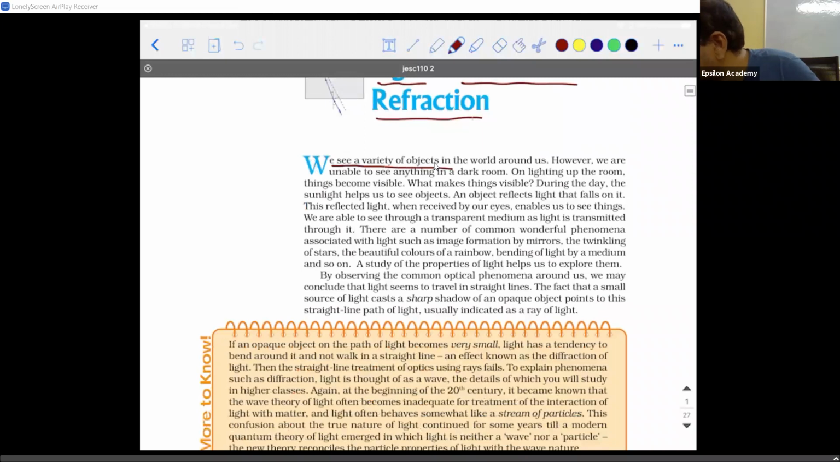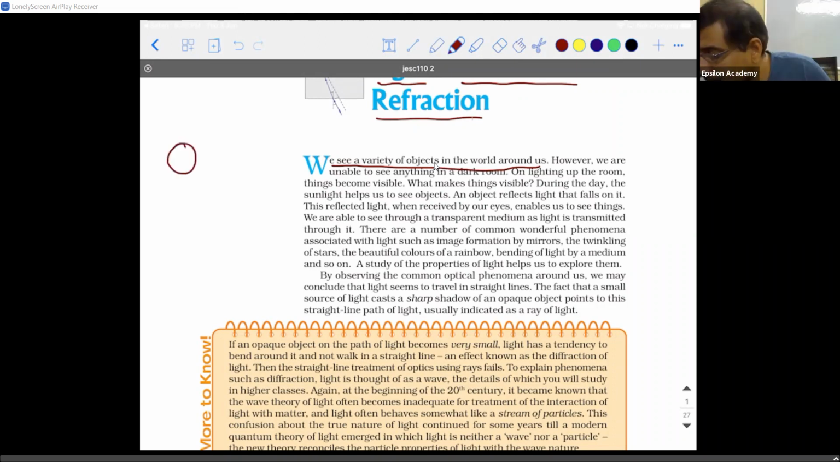We see a variety of objects in the world around us. However, we are unable to see anything in a dark room. On lighting up the room, things are visible. So what makes things visible? That's the question. During the daytime, sunlight helps us see the object. So how is it able to help us?